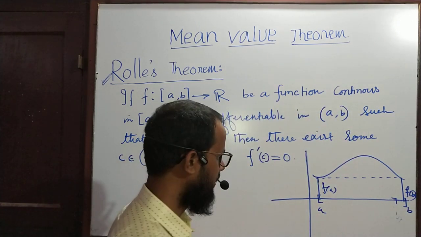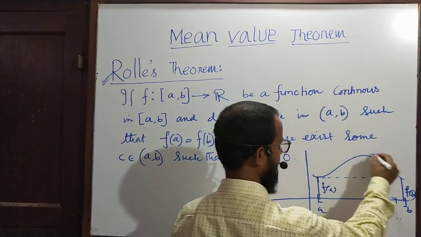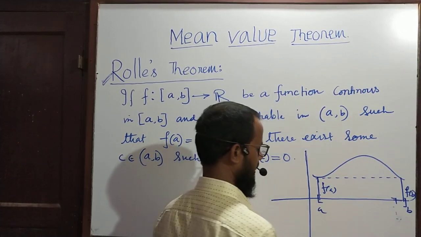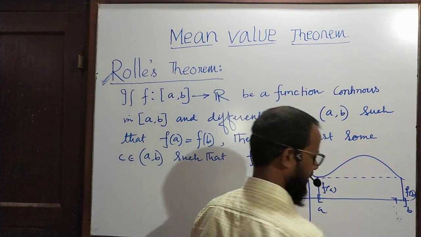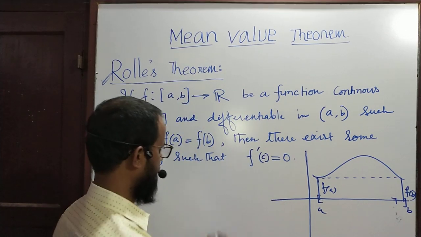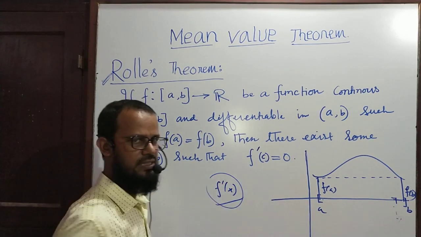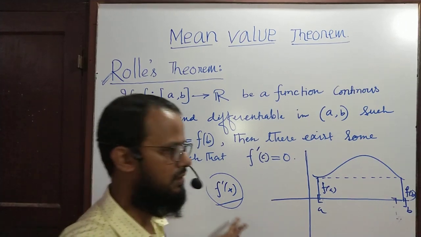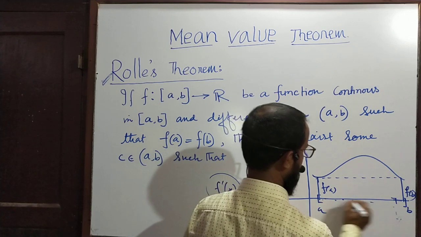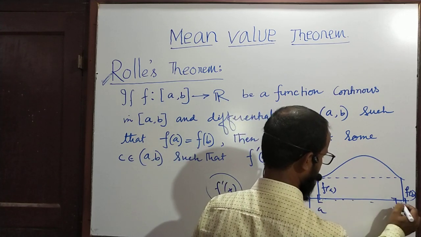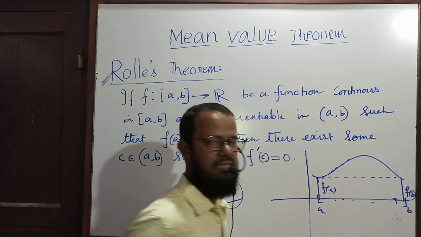So if f(a) is equal to f(b) and throughout its domain the function is continuous, and between A and B, f dash x exists. That means the function is differentiable. Function is differentiable means on every point in the domain there is a tangent. You are getting the existence of tangent.